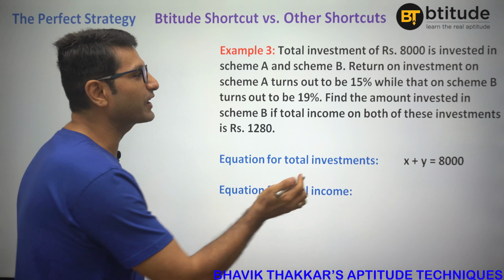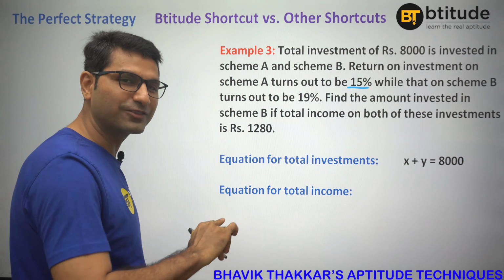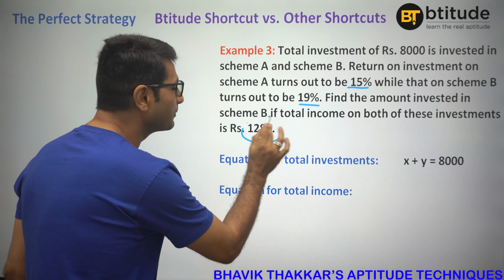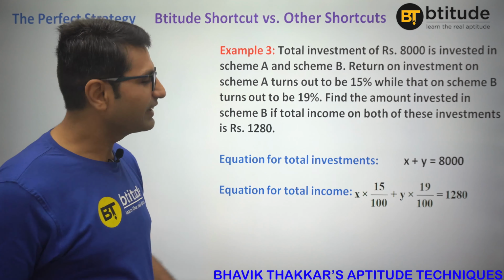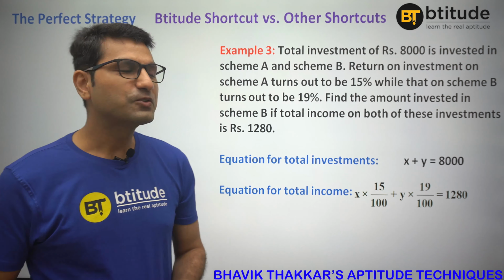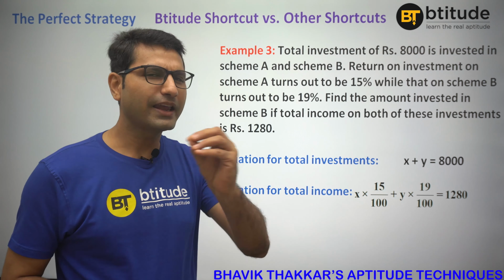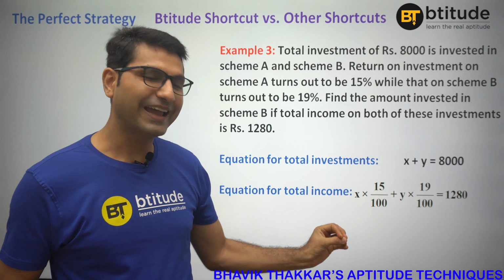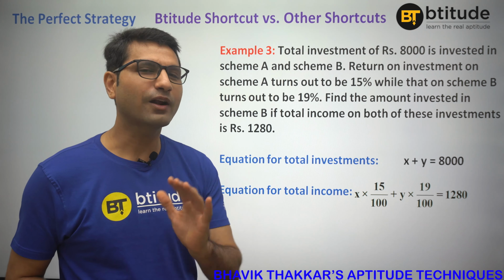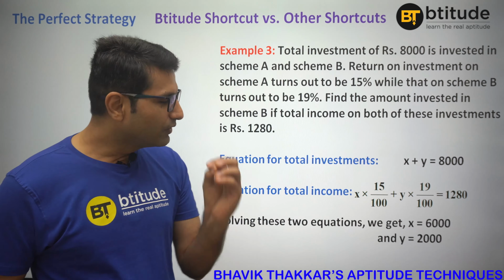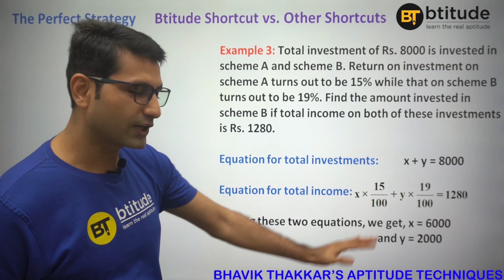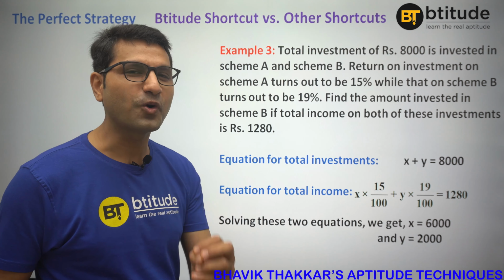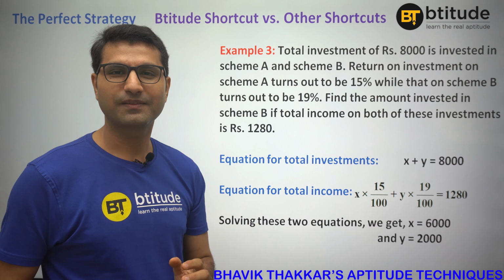Second equation, because you are getting 15% return on X rupees and 19% return on Y and total income is this, the second equation is also very easy to make. So you can frame these equations in maybe 10 seconds once you understand the question, and then solving them will take around 30-40 seconds more. Within a minute you would definitely get your answer, but these are kind of the easy questions where you should not invest more than 15 seconds, right?